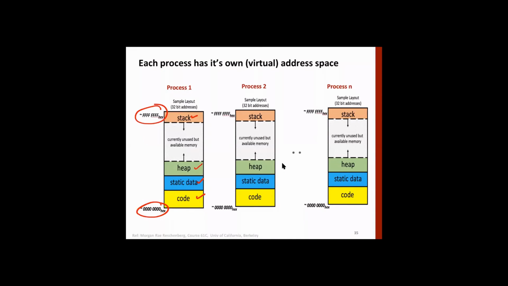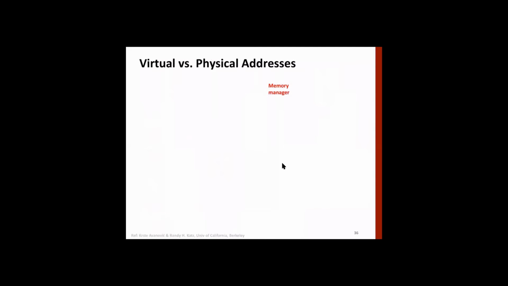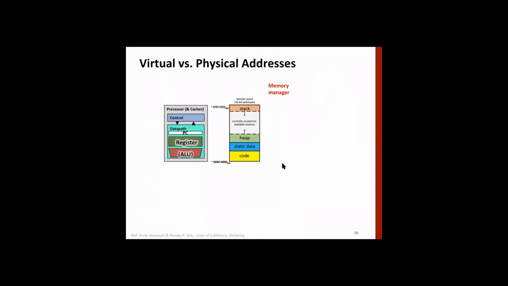Okay, now each address, when you're running a program, it will use these addresses, virtual addresses. The code here is going to use one of these addresses. The second program is also going to use this, and so on. But ultimately your physical memory is between 0 and m minus 1. It means that these need to be mapped onto actual physical memory, without even the user knowing it or the processor knowing it. Okay, so we have this view.